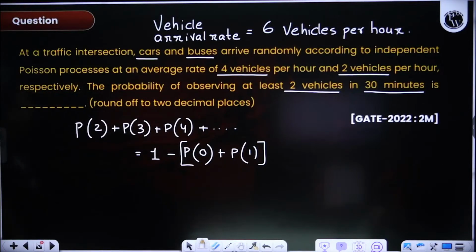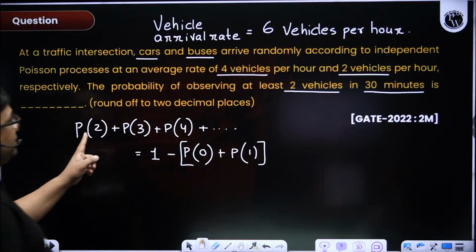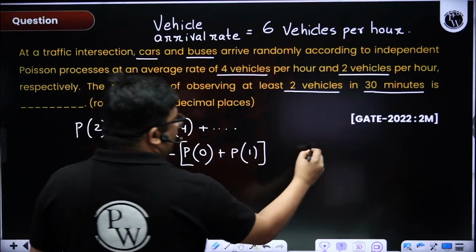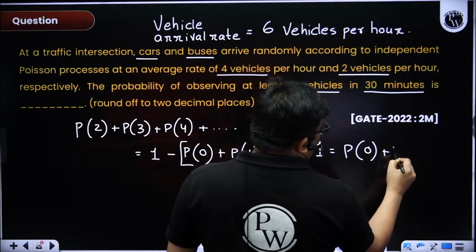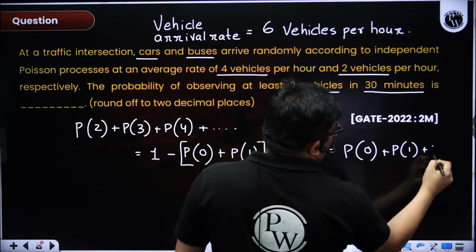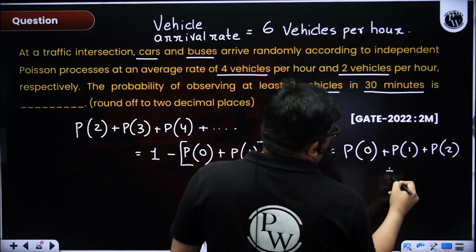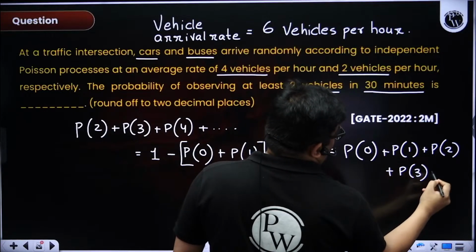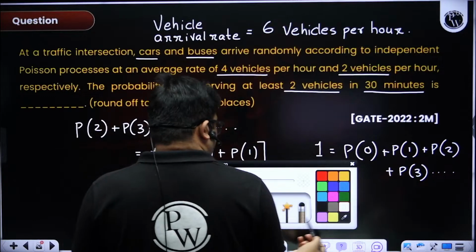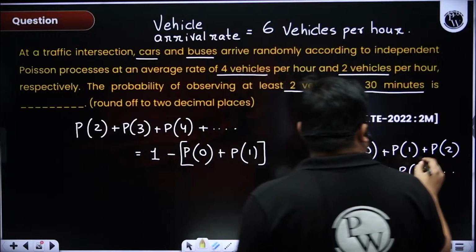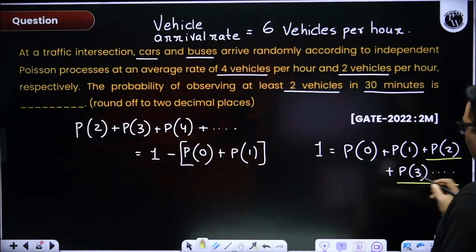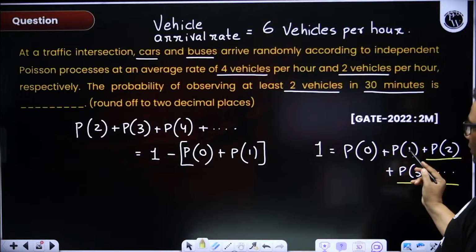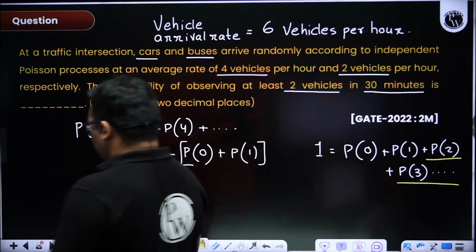So at least 2 means what? See, total probability will be 1. Total probability is probability of 0 vehicles, probability of 1 vehicle, probability of 2 vehicles, probability of 3 vehicles, and so on, right? So when they're asking you to find the probability of at least 2, this will be 1 minus probability of 0 and probability of 1, right?